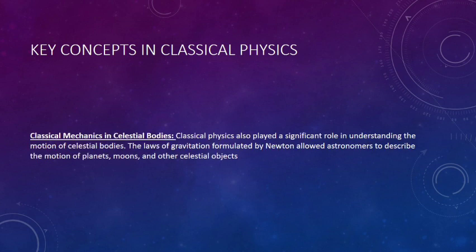Number 6, classical mechanics in celestial bodies. Classical physics has also played a significant role in understanding the motion of celestial bodies. The laws of gravitation formulated by Newton allowed astronomers to describe the motion of planets, moons, and other celestial objects.